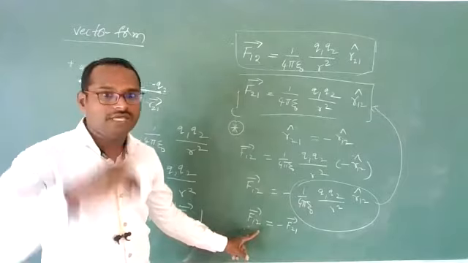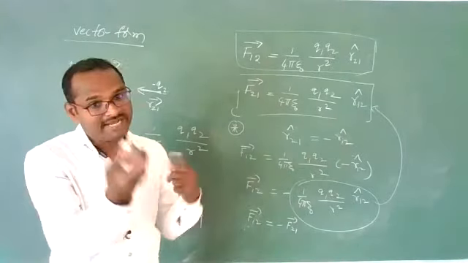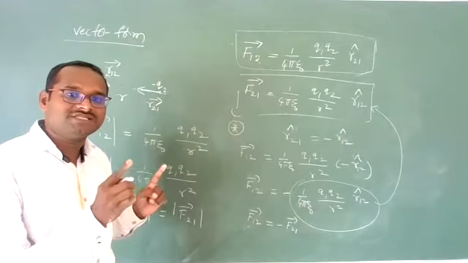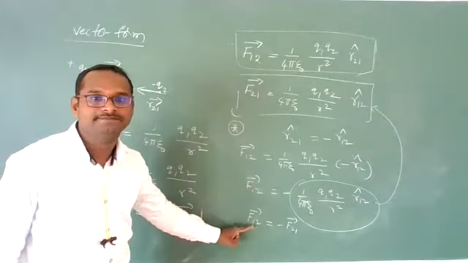See, Newton's third law, you remember. For every action, there is an equal and opposite reaction. Equal in value, minus sign indicates opposite reaction. That means Coulomb's law will form an action-reaction pair. Remember this point. Coulomb's law in vector form provides that the force between the two charges, that is the electrostatic force, will form an action-reaction pair.